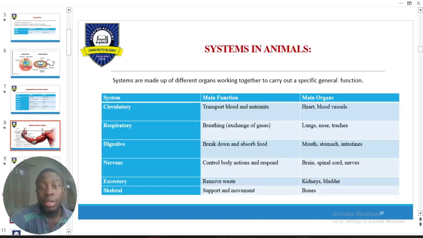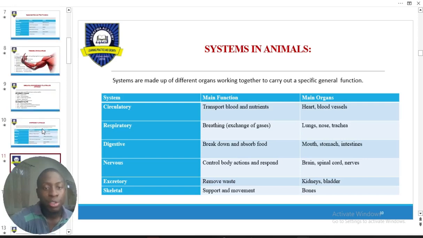Now, system in plants. This is wonderful. This is a recap. You can remember I gave you this during your pre-test. I gave you this as well during your test. So I believe you shouldn't have problem with this part of it.